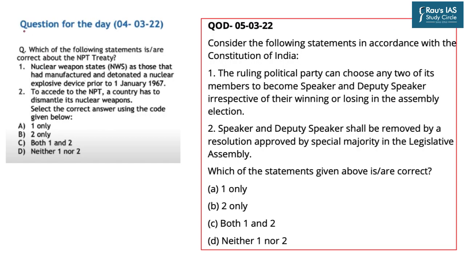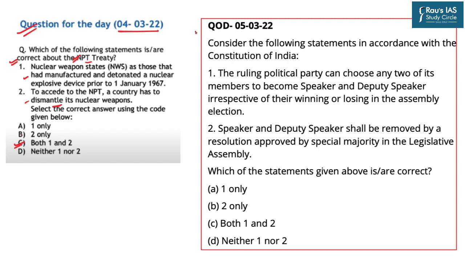Now is the time for the question of the day. The question from yesterday's DNS dated 4th March 2022 was in relation to the NPT treaty. The question asked you to find out the correct statements about the NPT treaty. Statement 1 said that nuclear weapon states are those that had manufactured and detonated a nuclear explosive device prior to 1 January 1967. Statement 2 said that to accede to the NPT, a country has to dismantle its nuclear weapons. The correct answer to this question is option C because both the statements are correct.